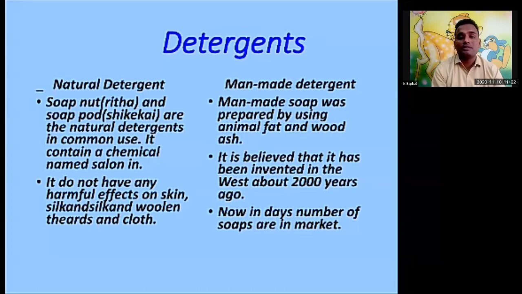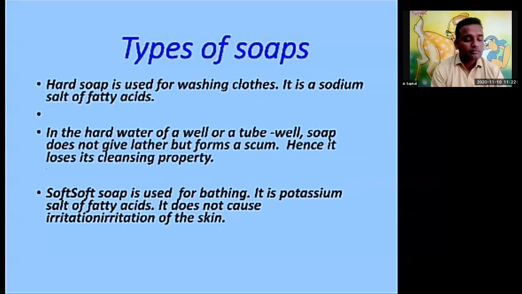Nowadays there are a number of soaps in our market to clean clothes. Next slide, sir. Now here, the types of soap: hard soap and soft soap. Hard soap is used for washing clothes. It is a sodium salt of fatty acids. In the hard water of wells and tube wells, soap does not give lather but forms a scum. Hence it loses its cleaning property.